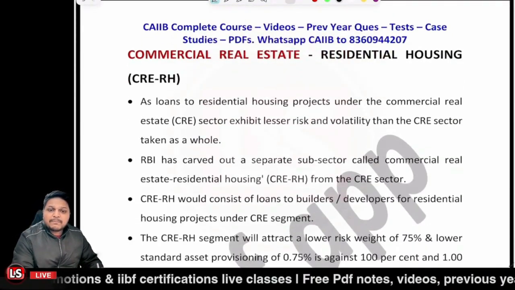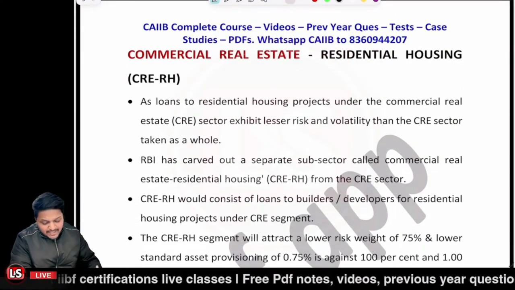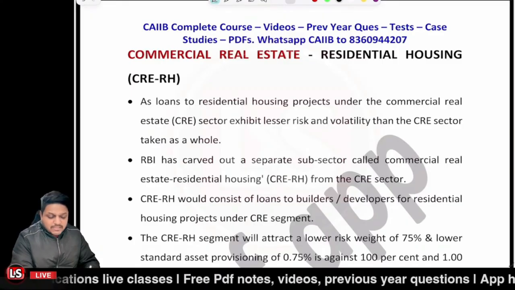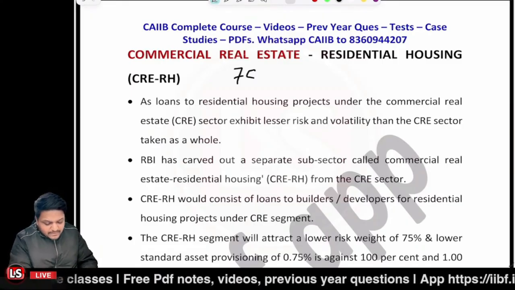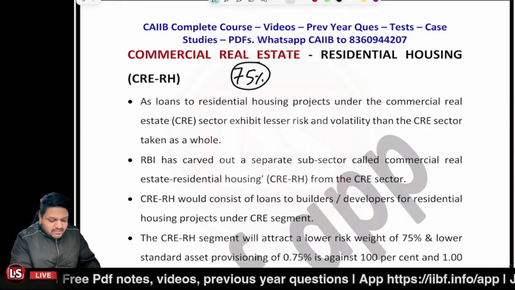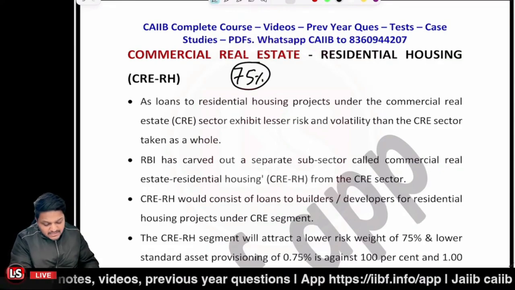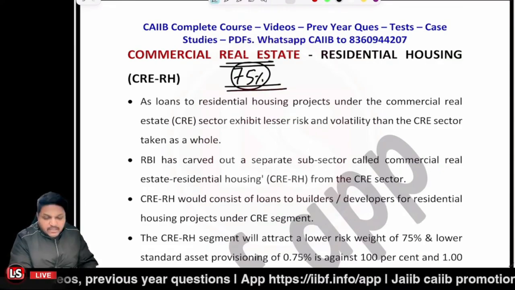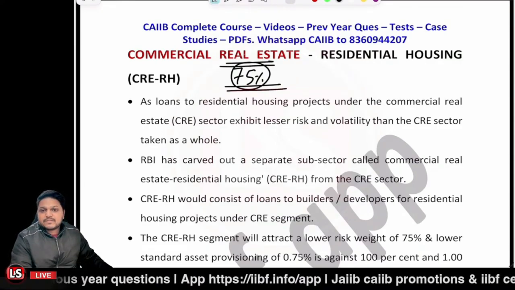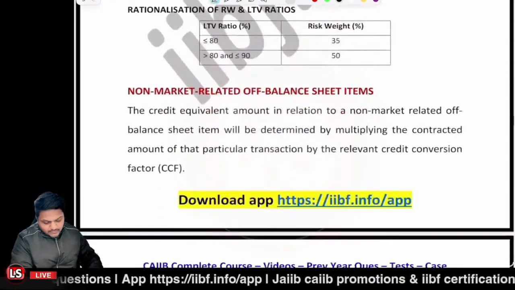In that scenario, what will happen? Now CRERH will be having a lower risk weightage of 75%. The CRE is having the risk weightage of 100%, but CRERH will be having the risk weightage of 75%. Right? Now, let's move further.